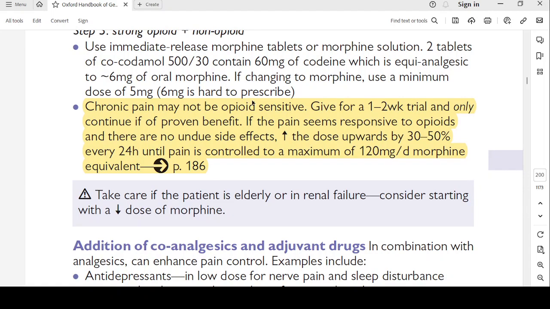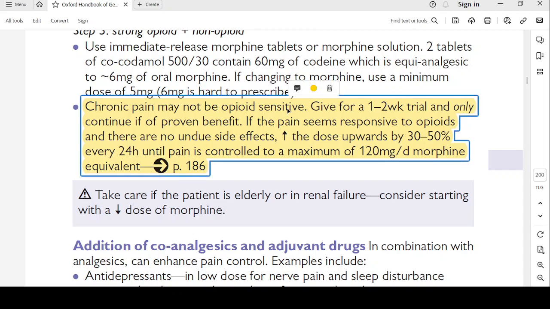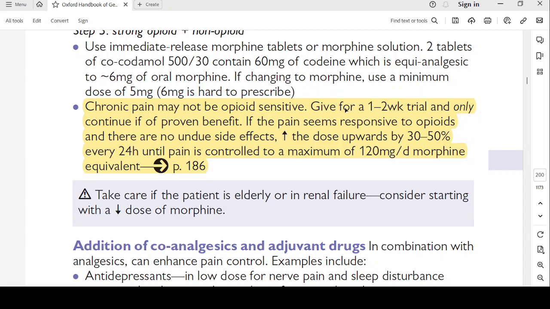Chronic pain may not be opioid sensitive. So opioids cannot always be used for chronic pain because chronic pain may not be opioid sensitive. Give for a 1 to 2 week trial and only continue if of proven benefit. If the patient seems responsive to opioids and there are no undue side effects, increase the dose upwards by 30 to 50% every 24 hours until the pain is controlled, and a maximum dose of 120 milligrams per day of morphine equivalent.